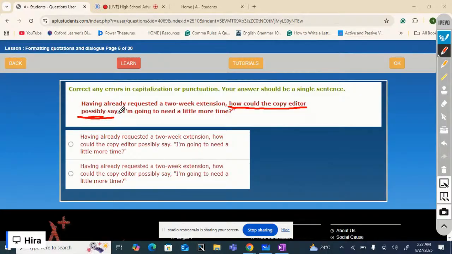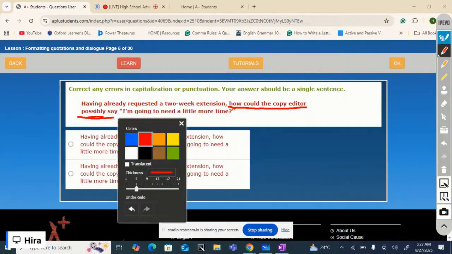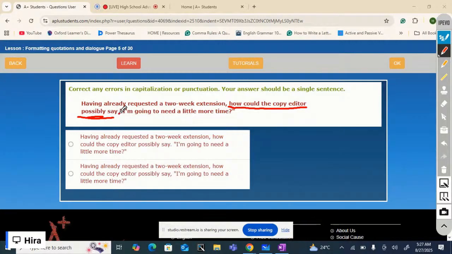First mistake is that before starting the quotation you have to put a comma because you have to separate it. So put a comma here, because this question begins before the quotation mark. Quotation is not a question. I'm going to need a little more time. Quotation is not a question. This is the question. So question mark, it cannot be used inside here. Question mark comes outside the closing quotation marks.